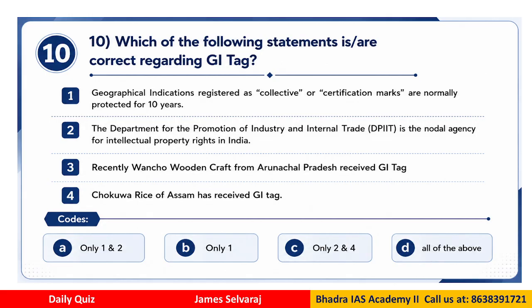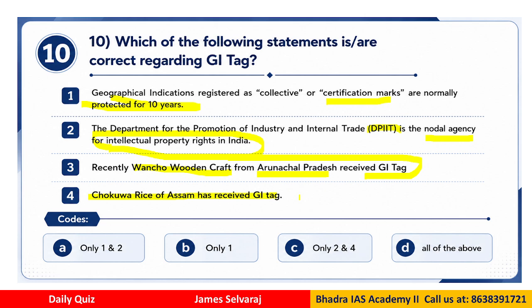Question number 10. Which of the following statements are correct regarding GI tag? The GI tags are registered as collective certification marks, normally protected for 10 years. The Department for Promotion of Industry and Internal Trade, that is the DPIIT, is the nodal agency for intellectual property rights in India. Recently, the Wancho wooden craft from Arunachal Pradesh received a GI tag, and Joha rice of Assam has received a GI tag.